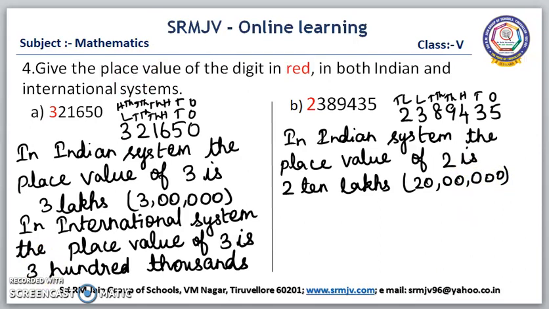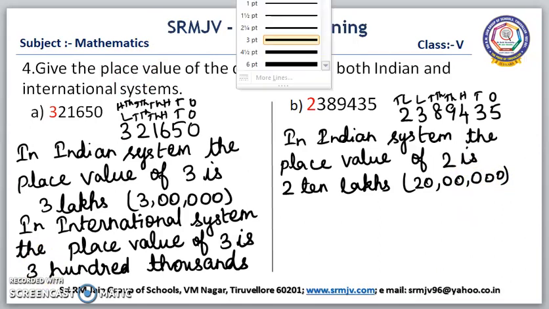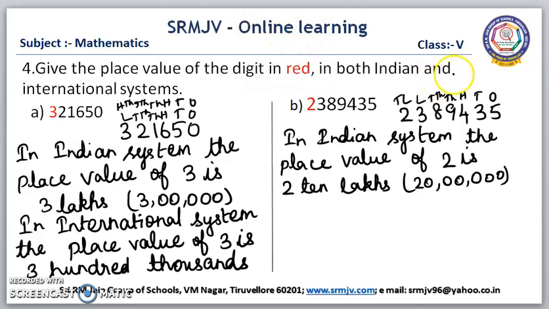Now we are going to write the place value in the international system. Ones, tens, hundred, thousand, ten thousand, hundred thousand, million.